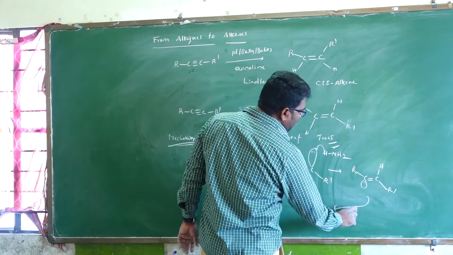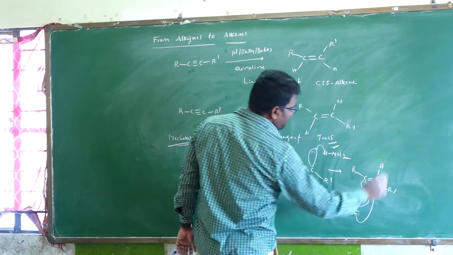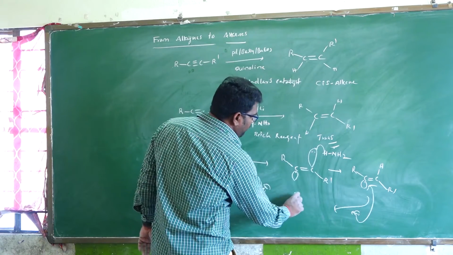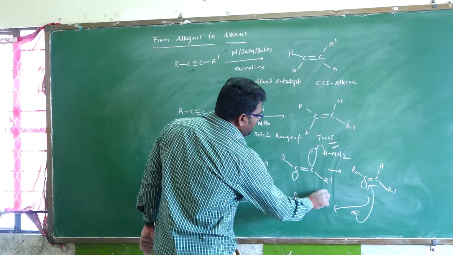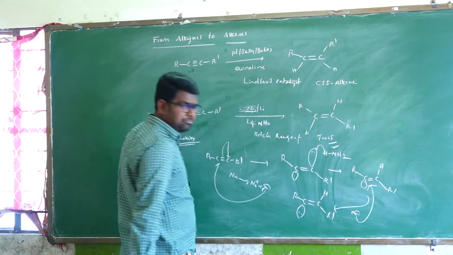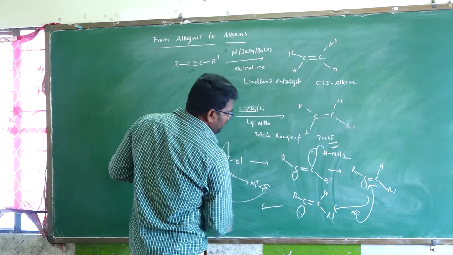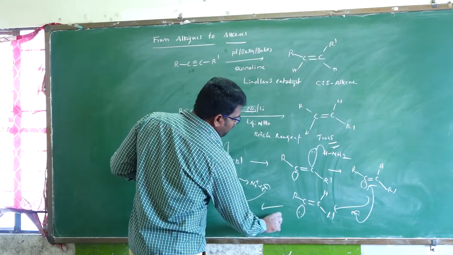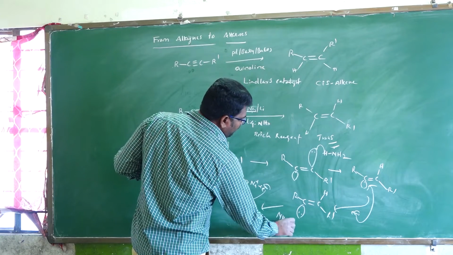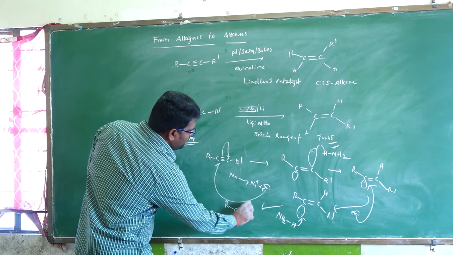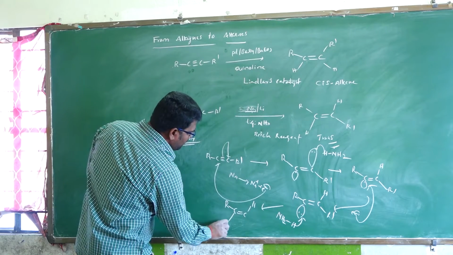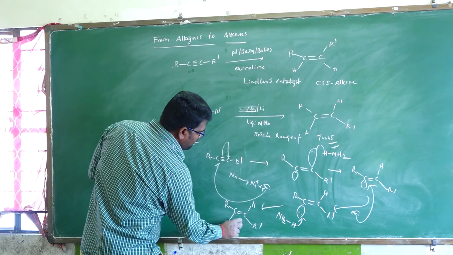Again, electron donation takes place, so formation of RC with a lone pair of electrons, double bond H, H dash. Again, this is attacked by NH2H. So formation of the trans product is the major one. This is the trans product.